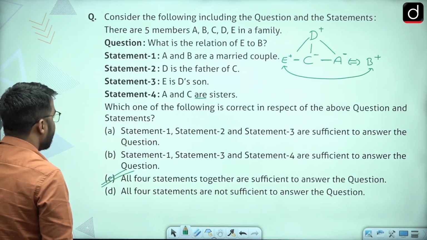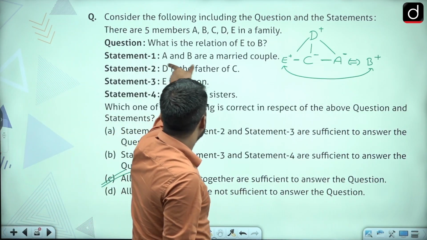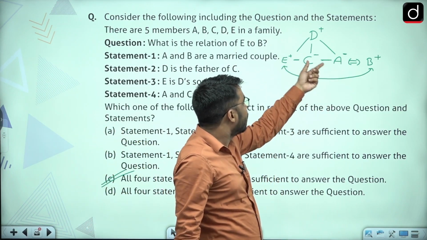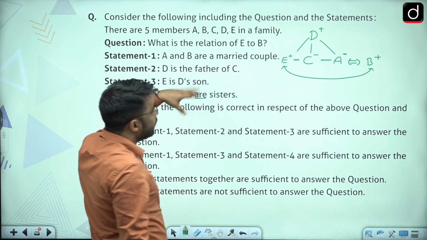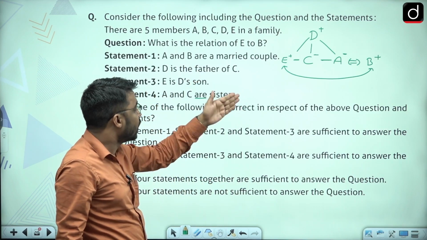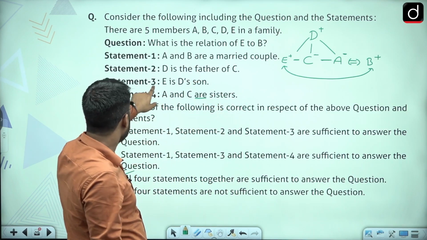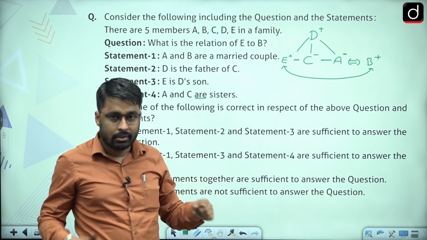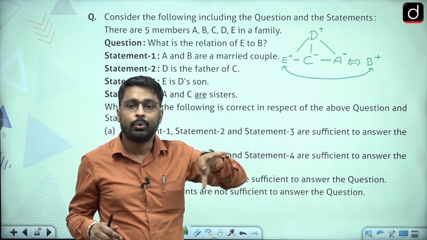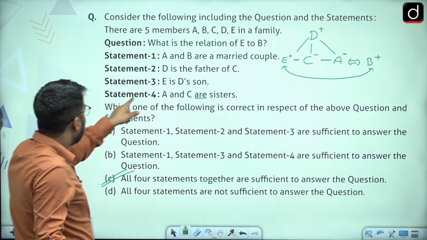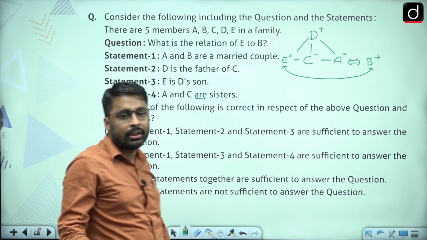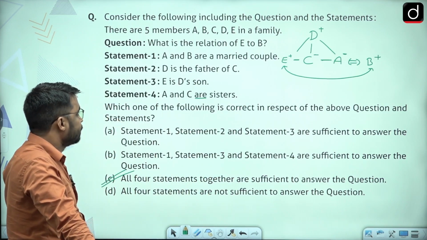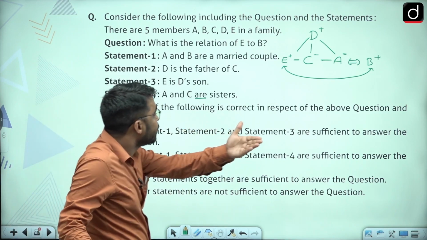See that, because otherwise, with the first statement we got the relation between A and B. With the second statement, we came to know that D is father of C, and then D will be father of A as well. E is D's son. With the third statement, we came to know that E will be sibling of C and A. With the second and third statements, we got how E, A and C are related. And with the fourth statement, A and C are sisters, we came to know that B is going to be, sorry, E is going to be brother-in-law of B.